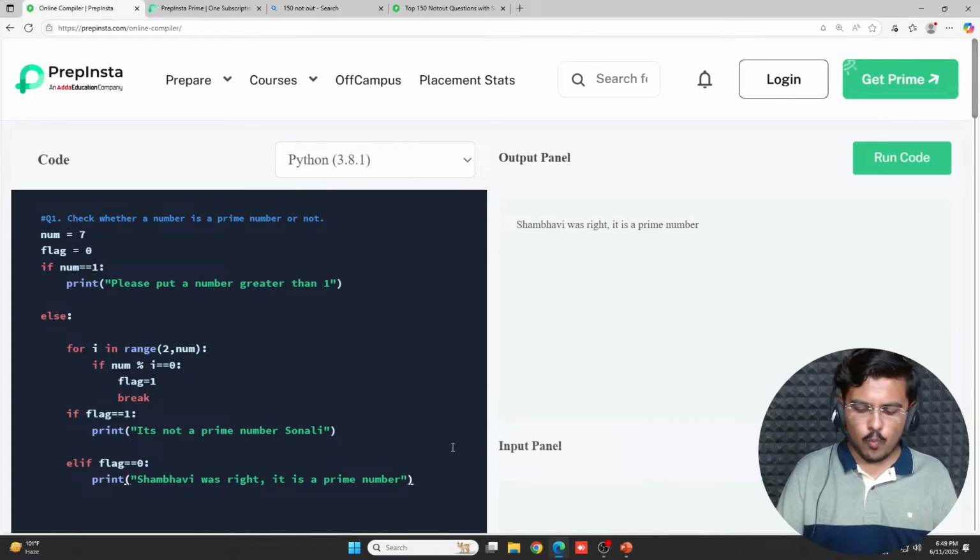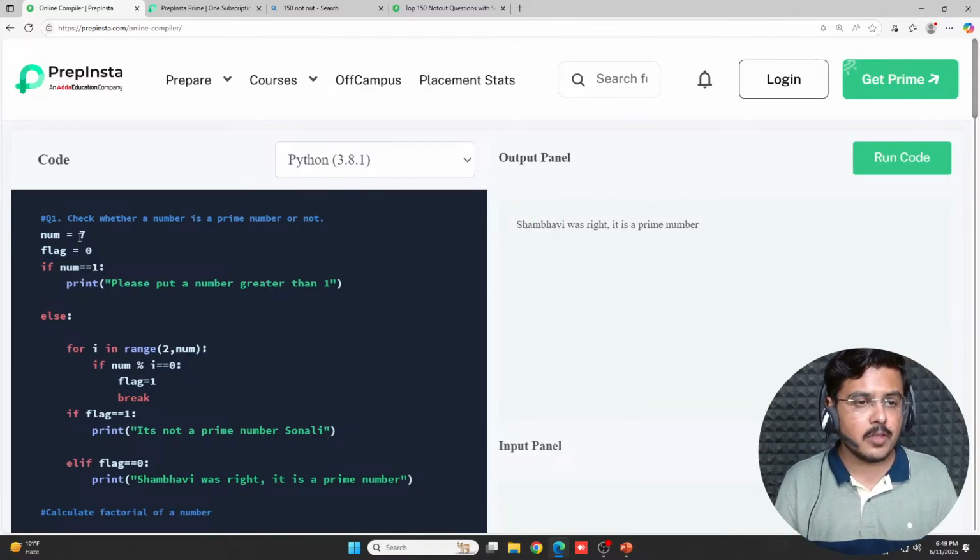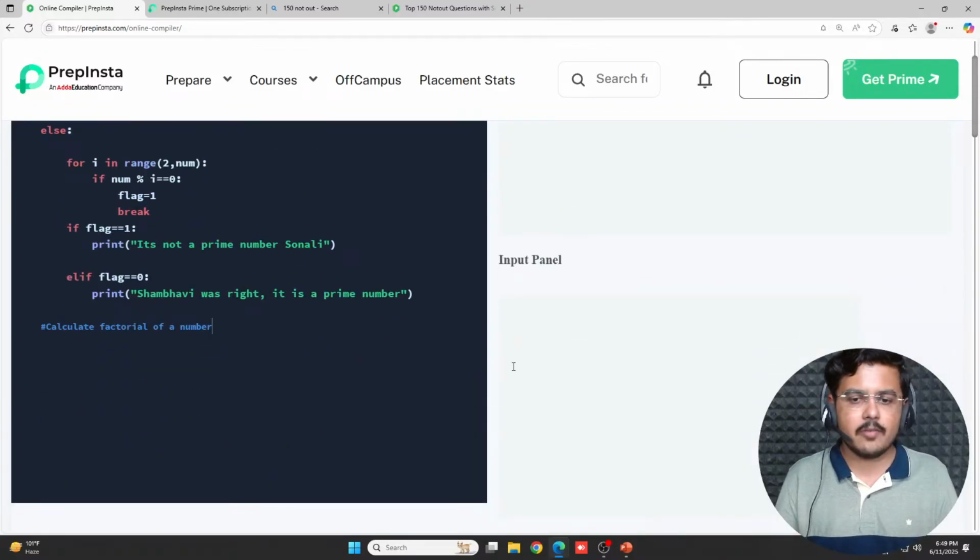Now what is your homework? First of all, note down the homework, because tomorrow I'll provide the solution to it. What you have to do is calculate factorial of a number, and this is possible with all these loops only. Fine, this is absolutely possible. Calculate factorial of a number. This is what you need to do.